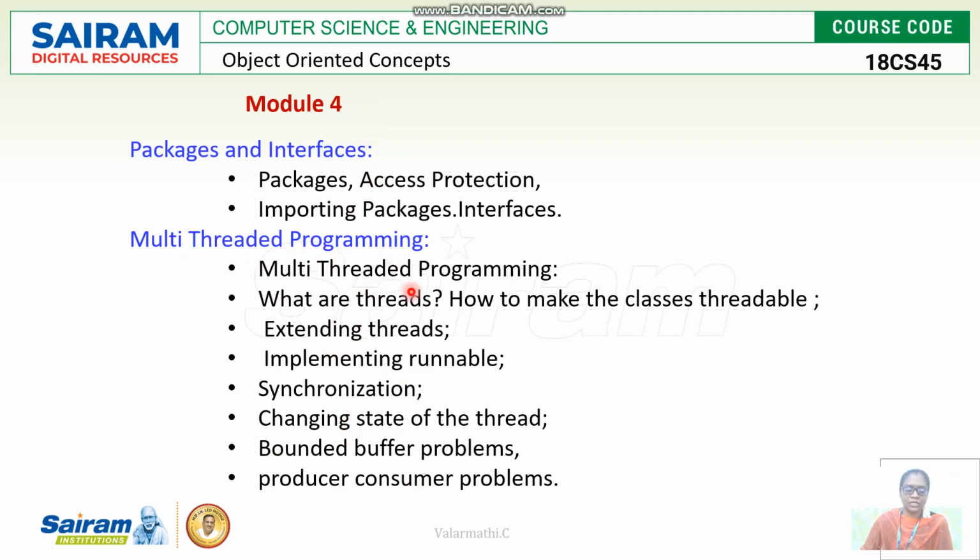In that, what is the meaning of threads, what are the existing threads available in Java, how we can create one thread, how we can implement runnable interfaces, and what are the synchronization points behind the multi-threading concepts. I'm going to discuss these in the second portion of Module 4.